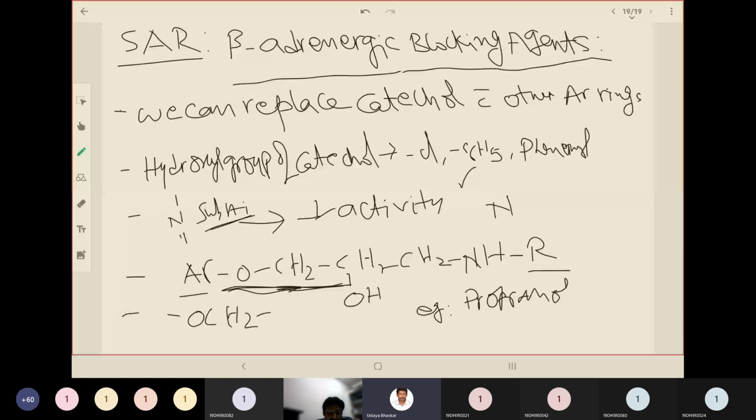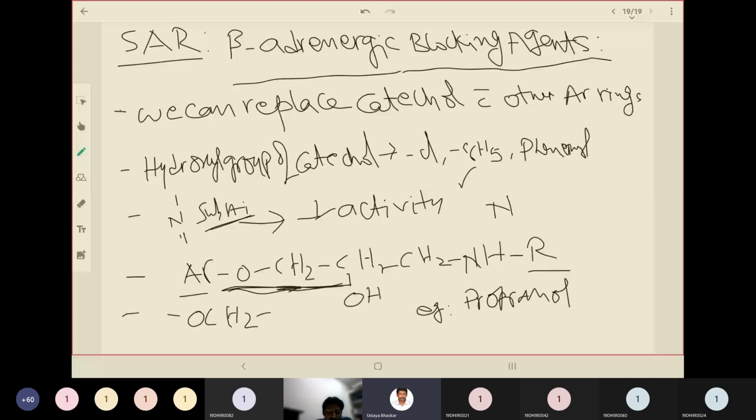And the nitrogen atom should be a secondary amine for optimum blocking agent activity. So if it is a secondary amine, that has good beta blocking activity. And lastly, beta blockers exhibit a high degree of stereoselectivity in the production of their beta blocking effect.